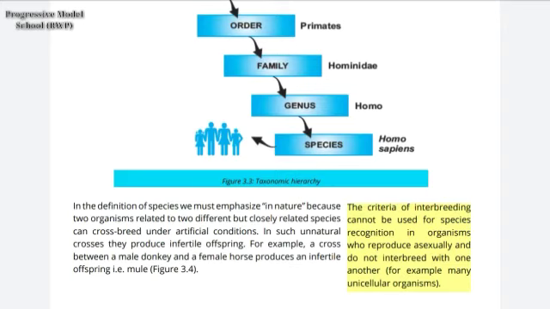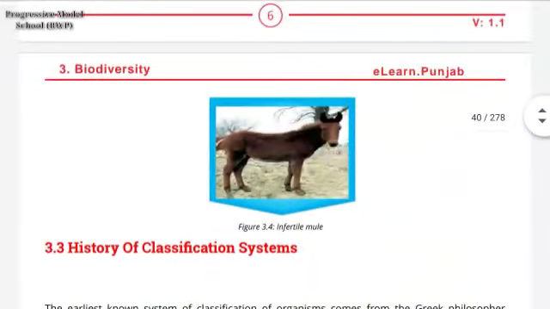For example, हमारे पास एक famous example है infertile mule की. उसके case में क्या होता है, उसमें male donkey को female horse के साथ cross करवाया जाता है, तो हमें mule मिलता है जो infertile है, जो आगे species produce नहीं कर सकती. ठीक है, ये हमारे सामने infertile mule है.